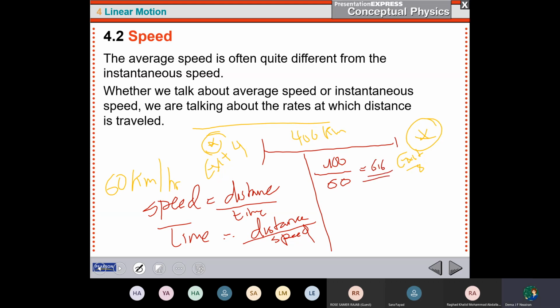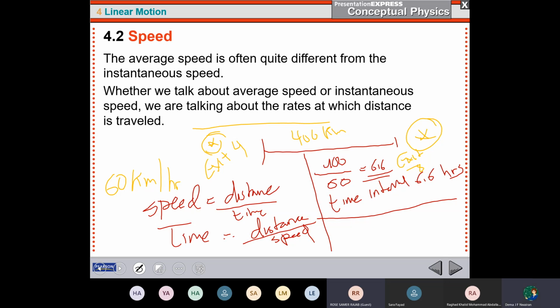So what does it mean? That means that the time interval is 6.6 hours. Okay? Now, so how can he tell me that you will reach her home at which time? I start.